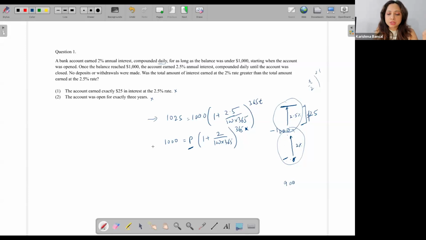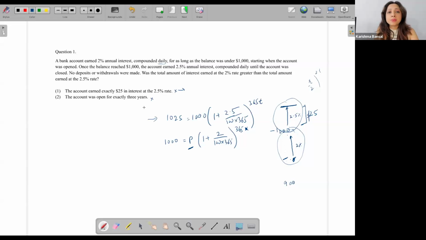Now the point over here is that it's a data sufficiency question. I know that I don't have to actually solve the question. I just have to say whether it is sufficient. And that is why I'm not really bothering too much about the values that are given to me, right? But when we say that we are looking at reasoning based solutions, we are looking at the values. These are not variables. I'm not given that this statement tells me the interest that was earned at 2.5%. Yeah, I don't have to look at it that way.